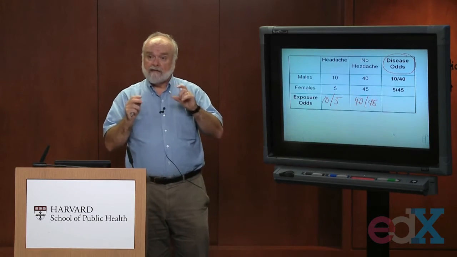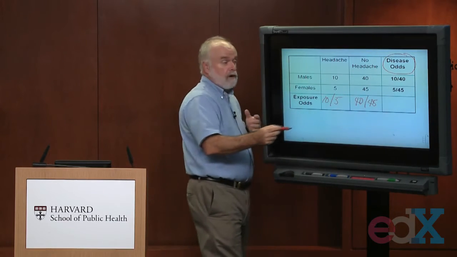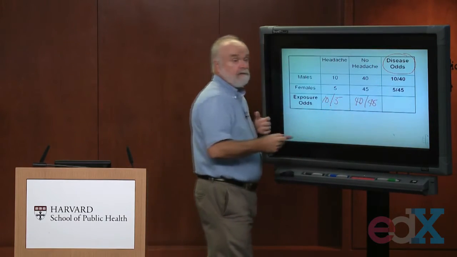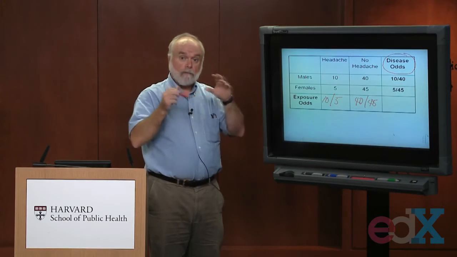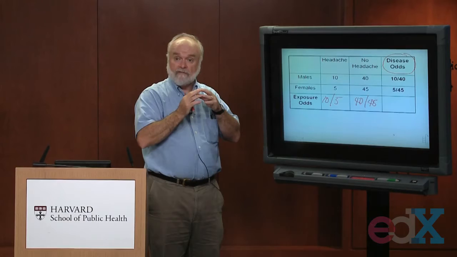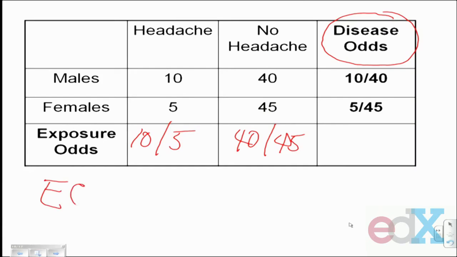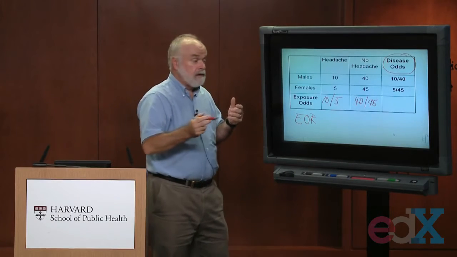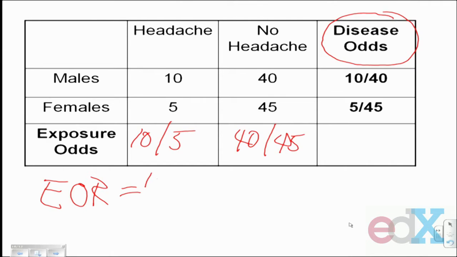But if you take the ratio of the odds of having disease, what we did before, take the 10 out of 40 odds among men and divide it by the 5 out of 45 odds among women, remember we got an odds ratio of 2.25. Now if I calculate an exposure odds ratio, the odds of being men among the people who got disease, it would be 10 divided by 5.